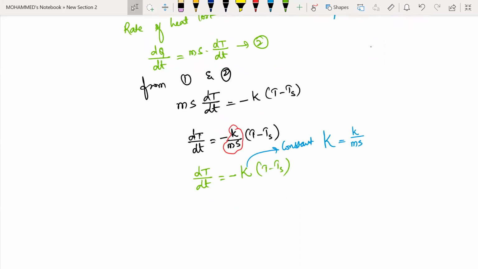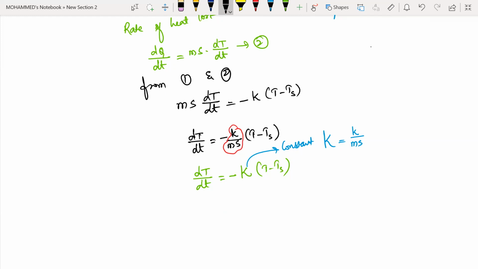So dT is the temperature difference, dt is nothing but time, K is your constant, T is the temperature of the body, and Ts is nothing but the temperature of the surrounding. Is that clear? So this is the condition on which Newton's law of cooling is applicable.